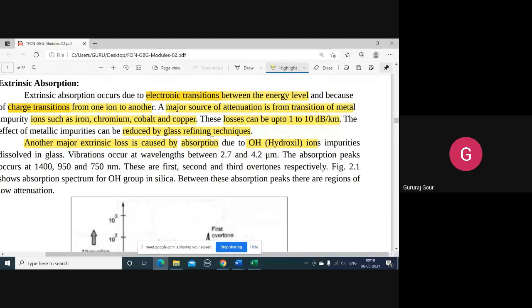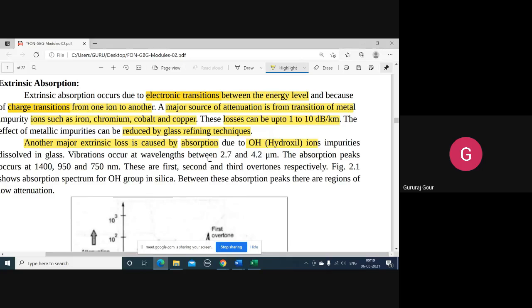This may happen during the manufacture of the optical fiber using glass, or if you are using the glass refining technique. So we come across the absorption of the hydroxyl ions.